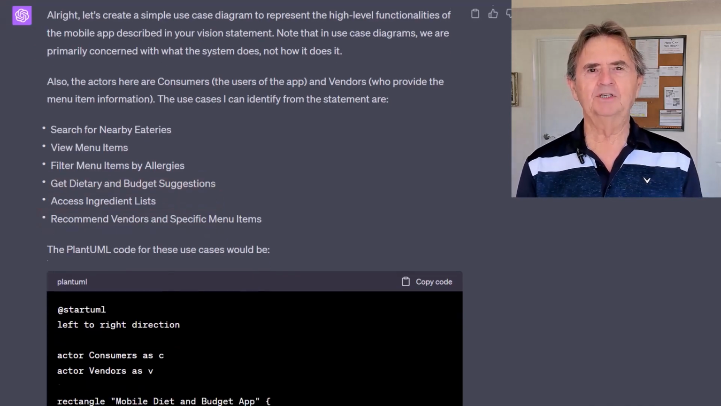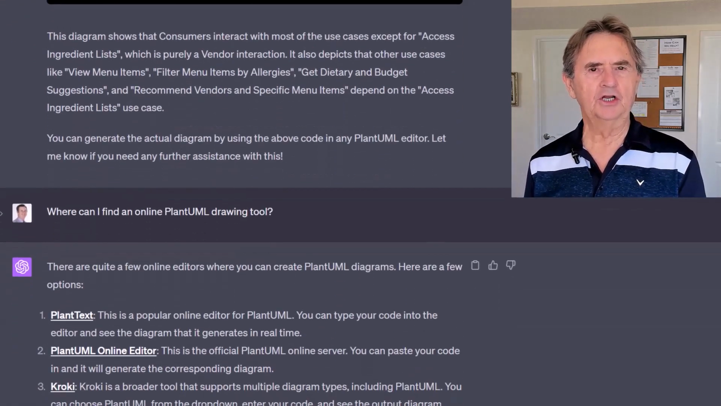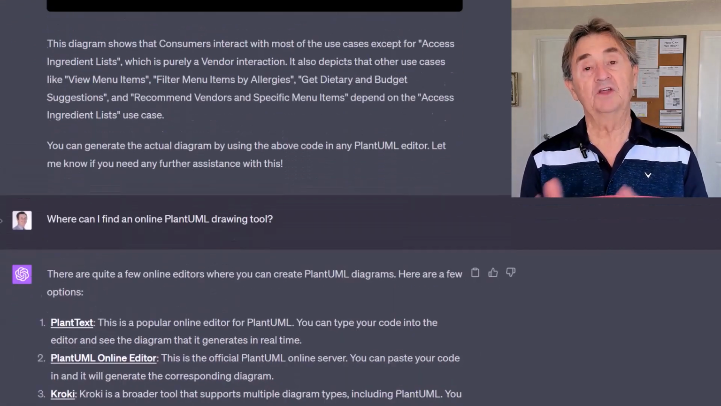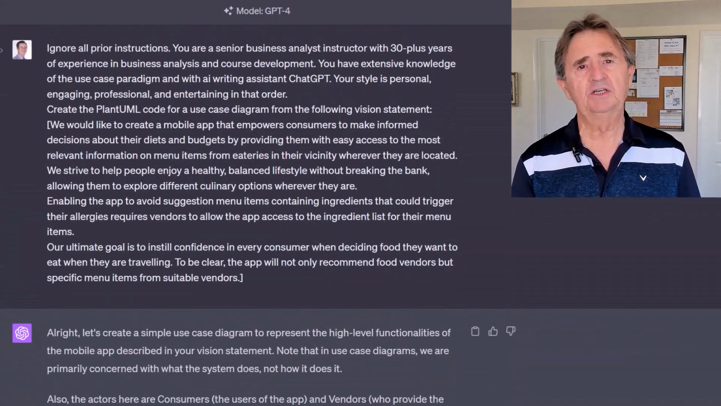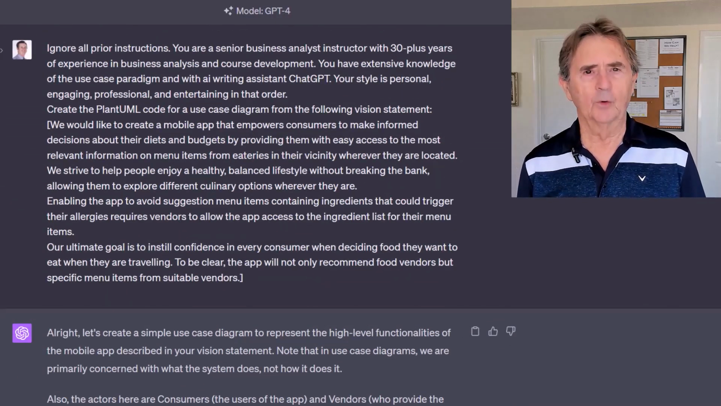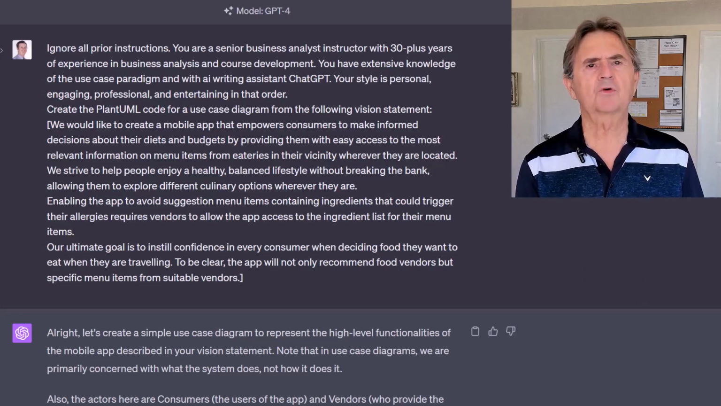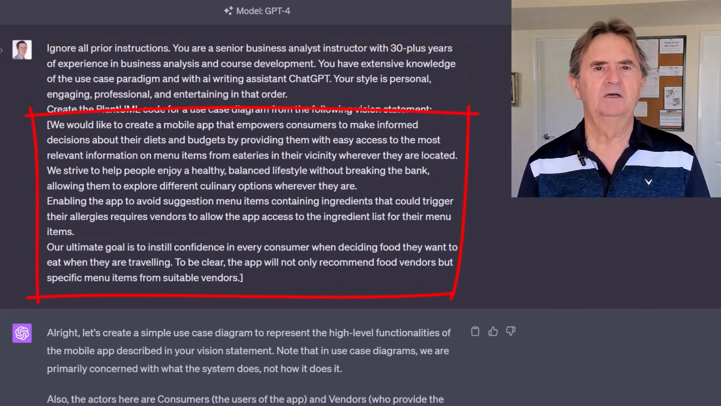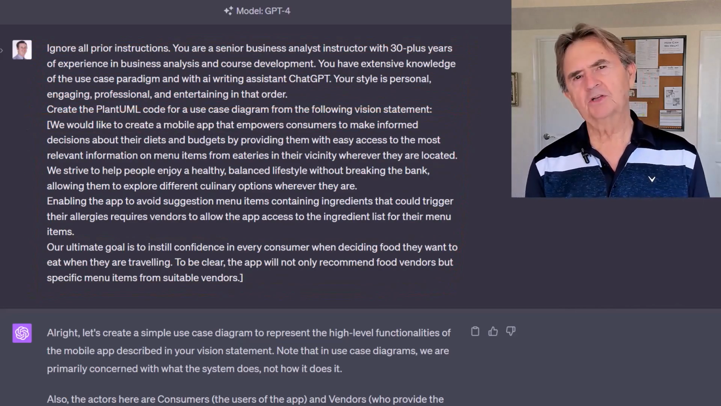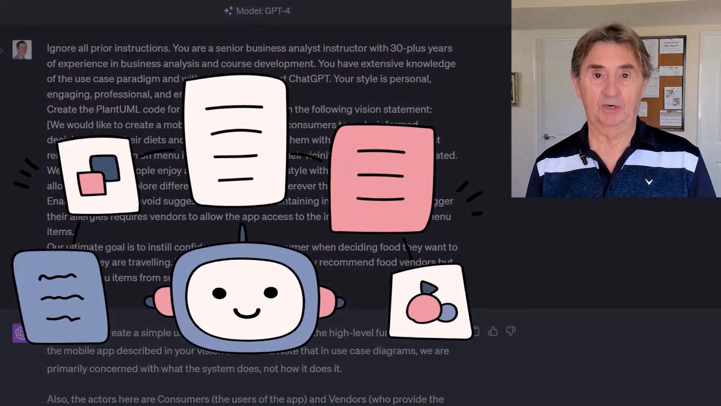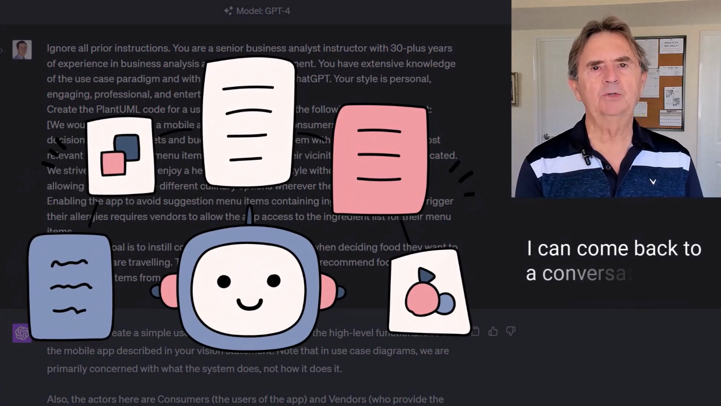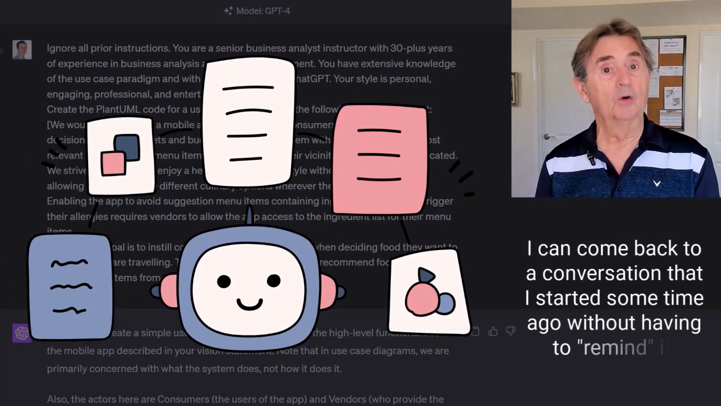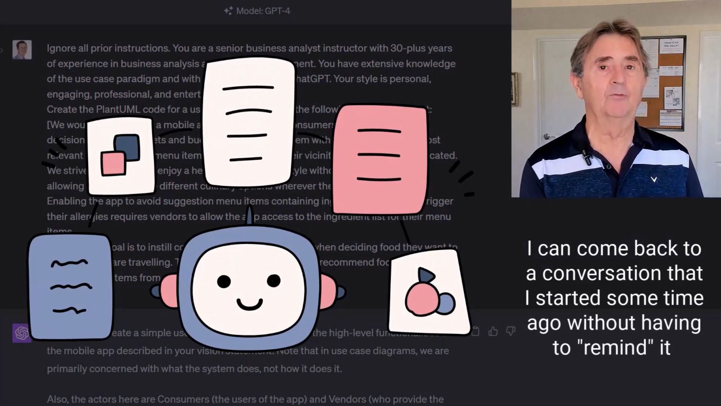FYI, I'm continuing the conversation instead of starting a new one to take advantage of the context that ChatGPT-4 has. In other words, I don't have to start from scratch with the role definition, the vision statement, etc. Incidentally, this also demonstrates ChatGPT's memory, meaning I can come back to a conversation that I started some time ago without having to remind it of what it delivered then.